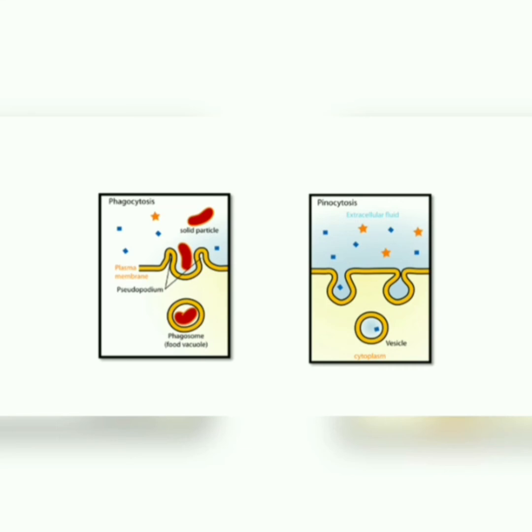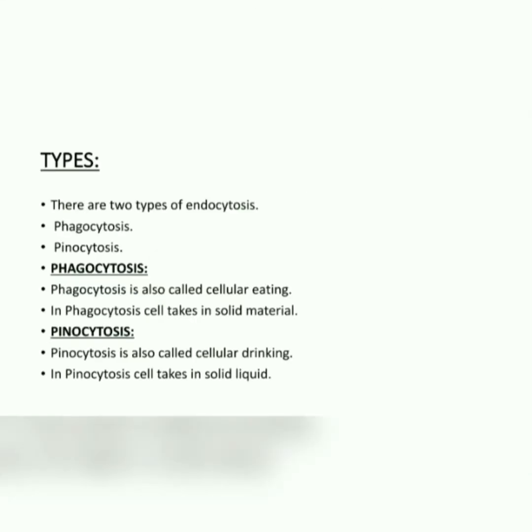Now you can clearly see that first the pocket will form and then it will deepen, like here. First the pocket is formed, and then it will deepen down, separate from the plasma membrane, and enter into the cell in the form of a vesicle. You can clearly see it in this diagram.